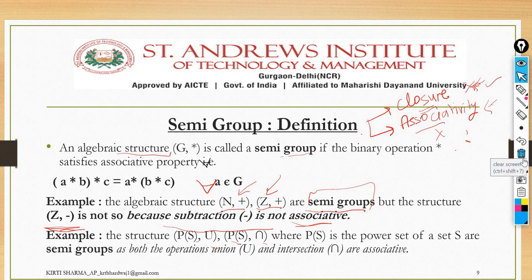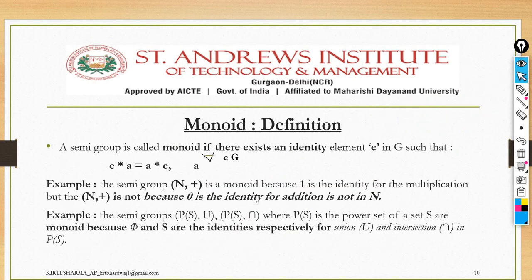Okay, so next, just hold on. In the next slide, we have the definition of the monoid. What about the monoid? Monoid is the same thing that we have already discussed earlier. First, for the algebraic structure, it must satisfy the closure property.